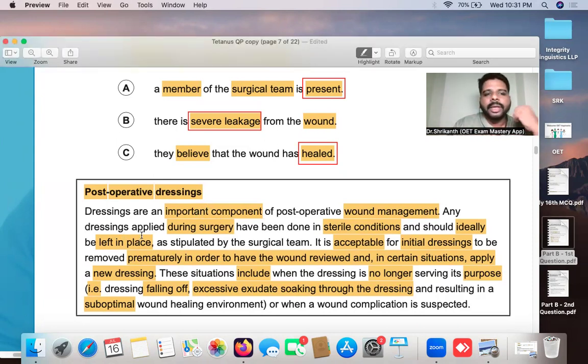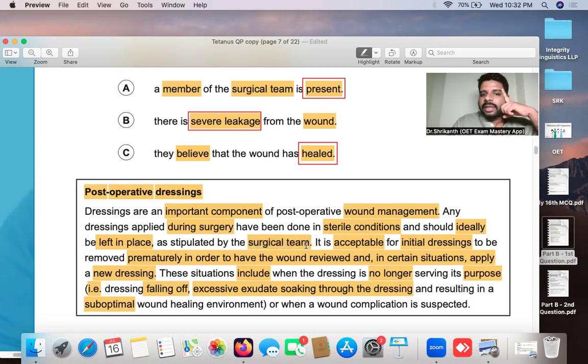Let's take a look at the first sentence. Dressings are an important component of post-operative wound management. Any dressings applied during surgery have been done in sterile conditions and should ideally be left in place. Ideally be left in place means don't touch it. Keep it in that same situation. Don't remove it, because it was done during surgery in sterile conditions, a germ-free environment, and ideally keep it there or as stipulated by the surgical team. Now you see the word surgical team is coming.